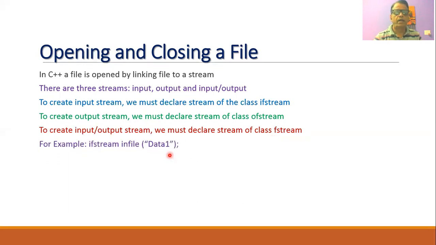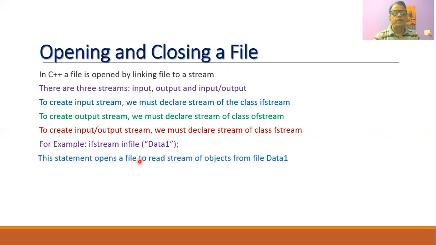So for example, if I write a statement in C++, ifstream inFile, and then in the bracket I write the file name, say data1, then this statement will open a file to read the stream of objects from the file data1. It is necessary that such a file, data1, is already created, and whenever you want to read some data from this file, we need to write such a statement within our program.